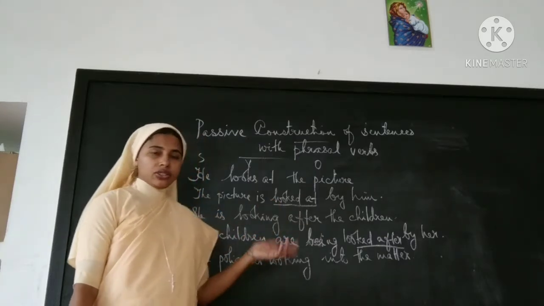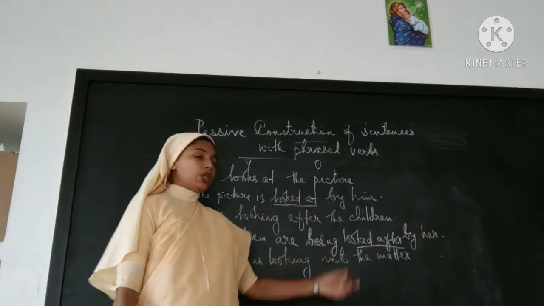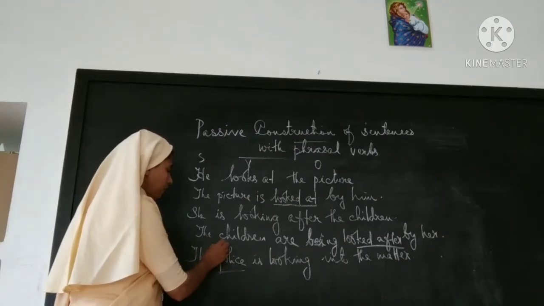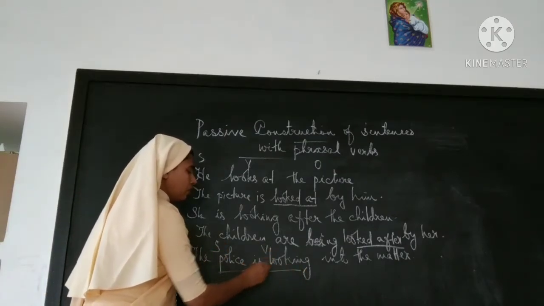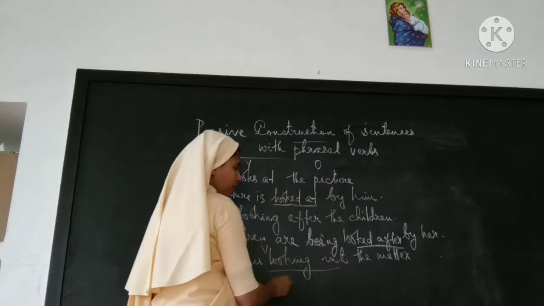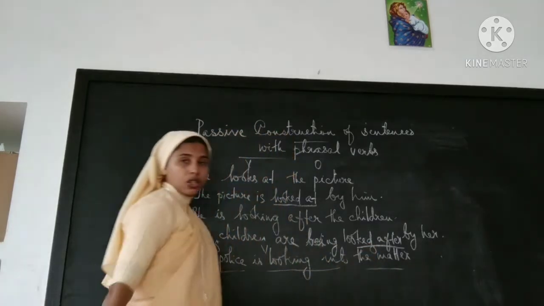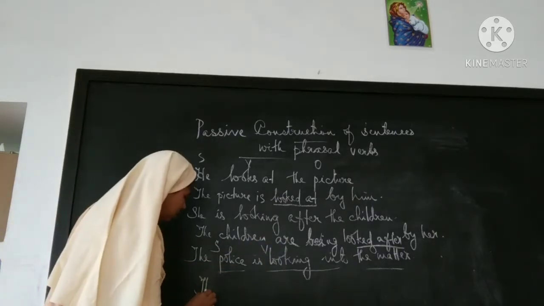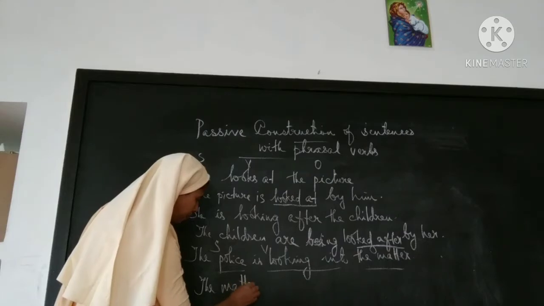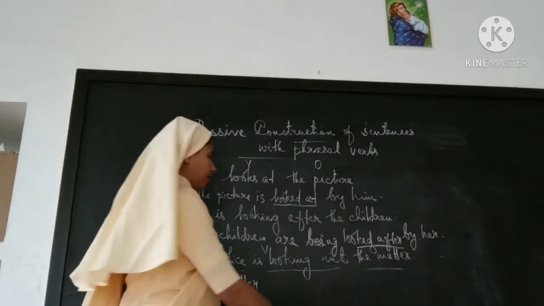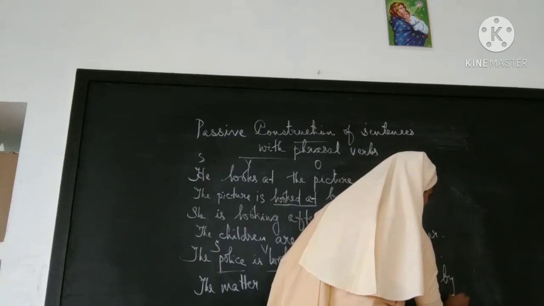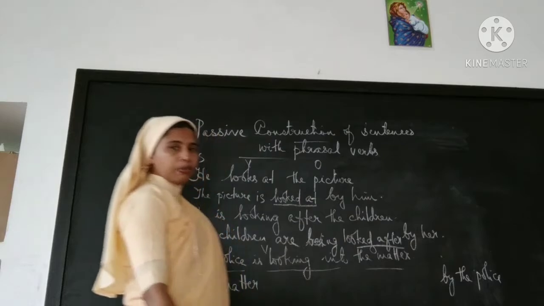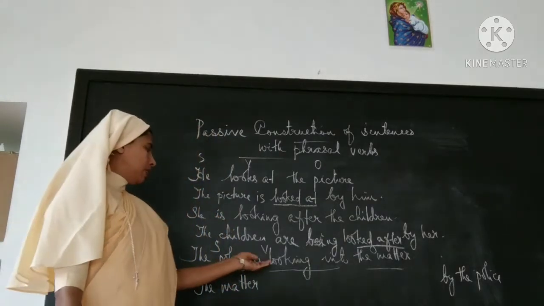Okay, let's see another sentence. The police is looking into the matter. The police is the subject, looking into is the verb, the matter is the object. So I'll take the object first and the subject last: the matter, by the police. And what about the verb is looking?